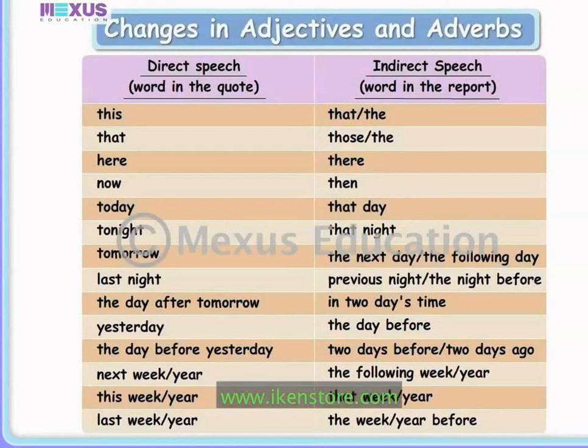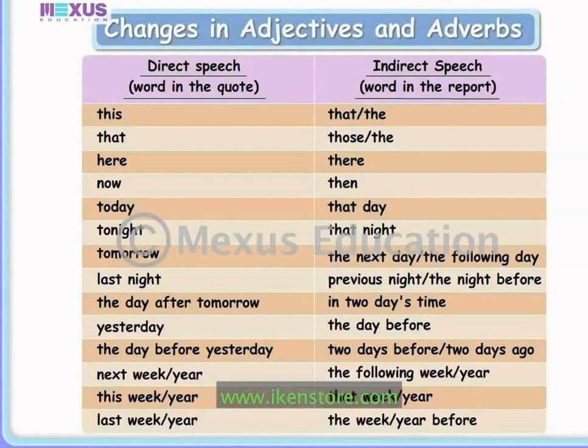So you can see these, that's, those, here, there, now, then, today, that day, tonight, that night, tomorrow, the next day or the following day, last night, previous night, the day after tomorrow, in two days' time, yesterday, the day before, the day before yesterday, two days before, next week, the following week, and this week, and last week changed into the week before or the year before.